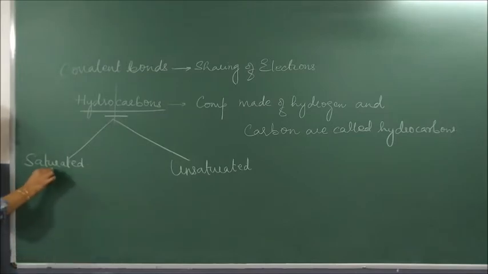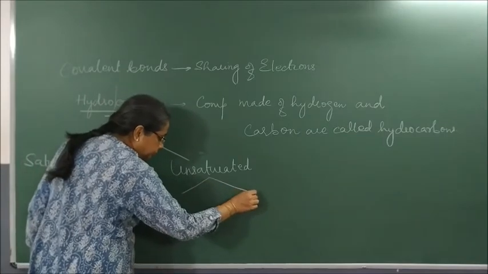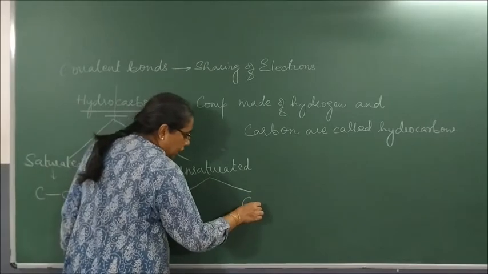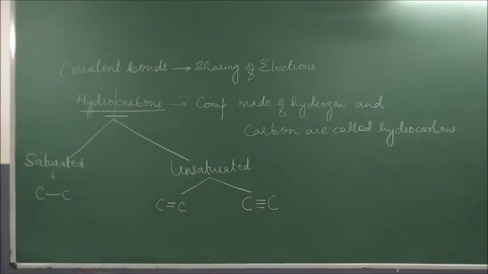Saturated hydrocarbons will always have carbon-carbon single bonds. With hydrogen, it has to be single because hydrogen has only one electron. So if they have carbon-carbon single bonds, they are called saturated hydrocarbons. And unsaturated hydrocarbons, you know, if they have carbon-carbon double bond or carbon-carbon triple bond, they are called unsaturated hydrocarbons.